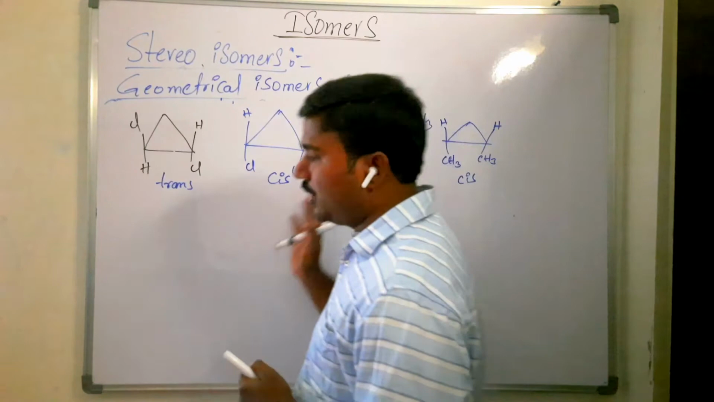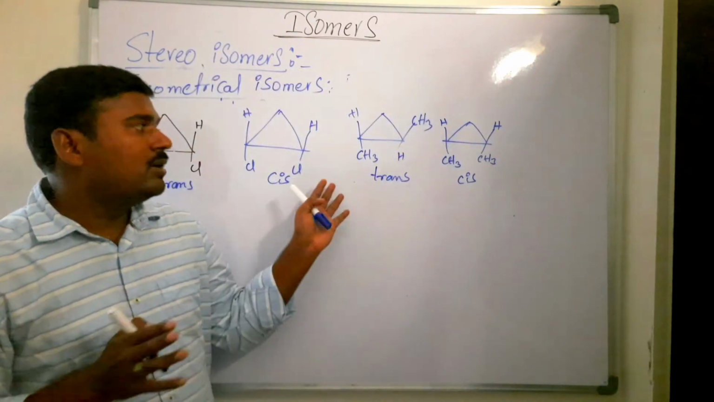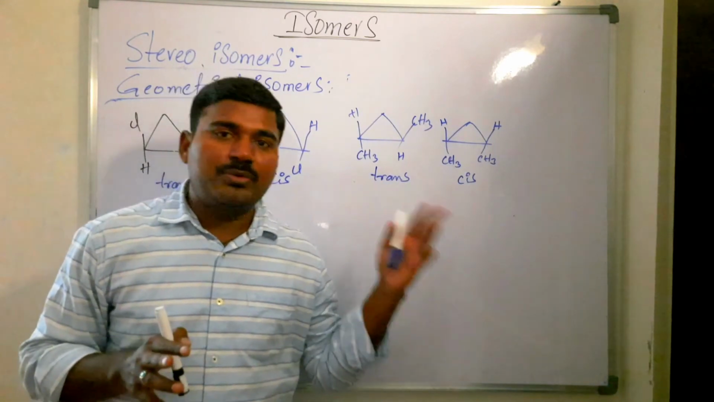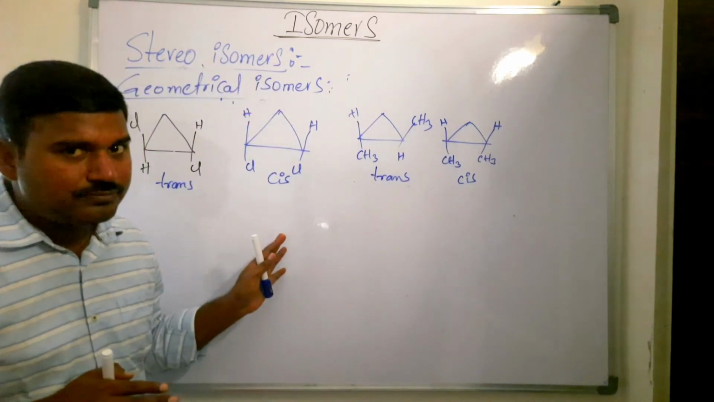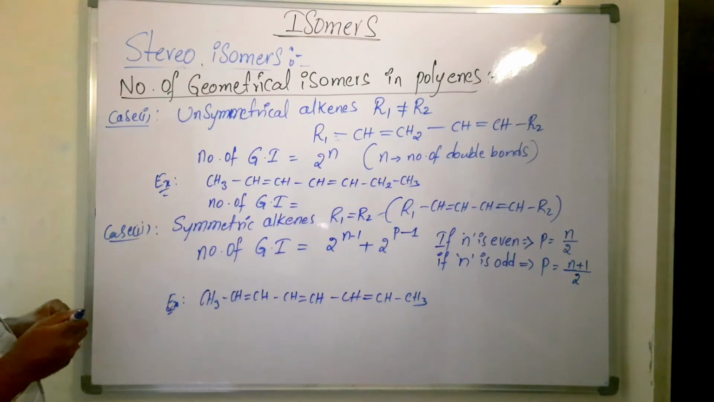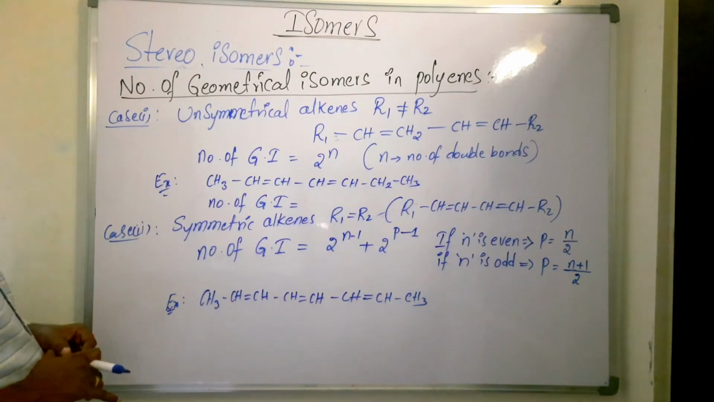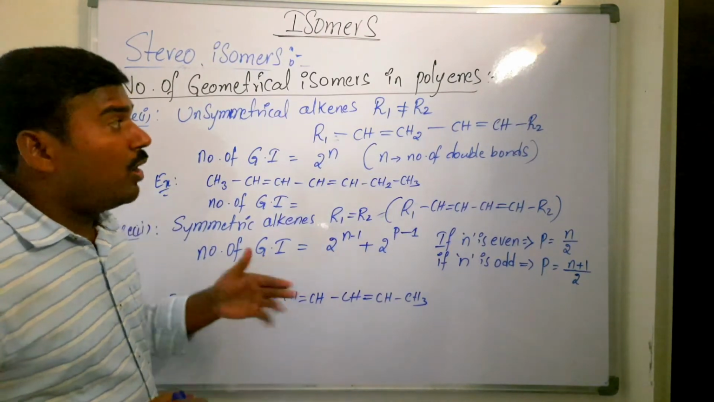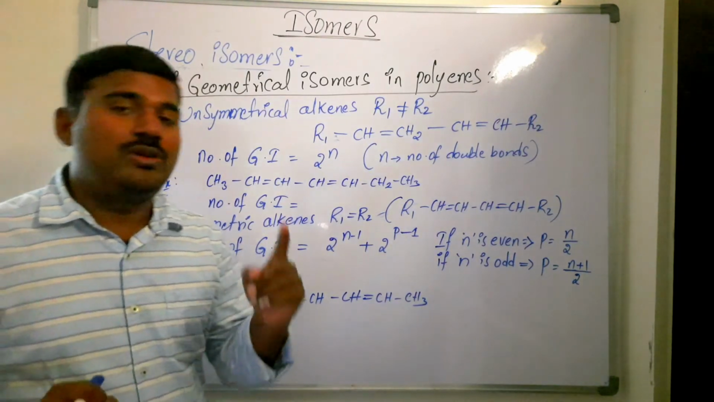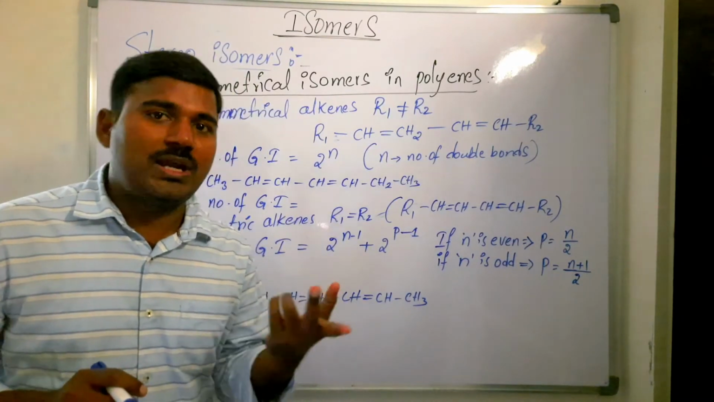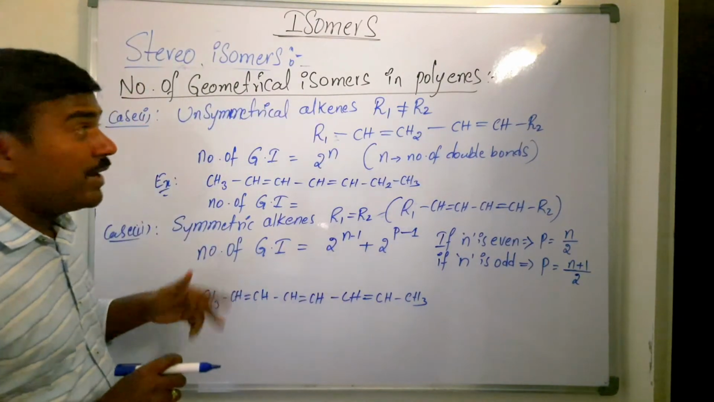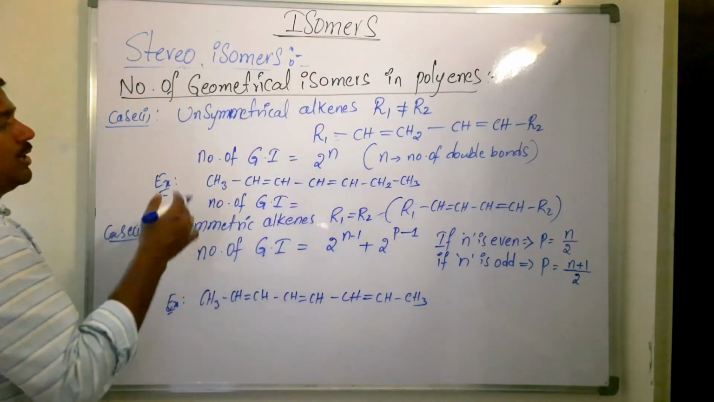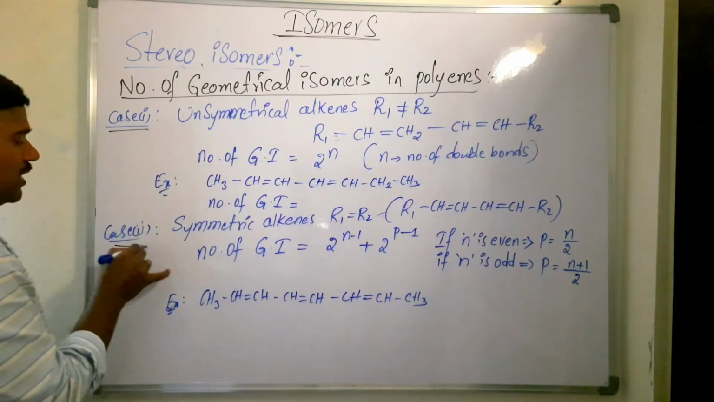So here, just to remember for geometrical isomers, if the same type of atoms are present on the same side, then it is called cis, and on the opposite side, trans. Is that clear? Yes, now we will see the number of geometrical isomers in polyenes, that is, where more than one double bond is there. How many geometrical isomers are possible? If only one double bond is there, cis and trans are possible. If we have more than one double bond, we call them polyenes. In case of polyenes, there are two cases, case 1 and case 2.